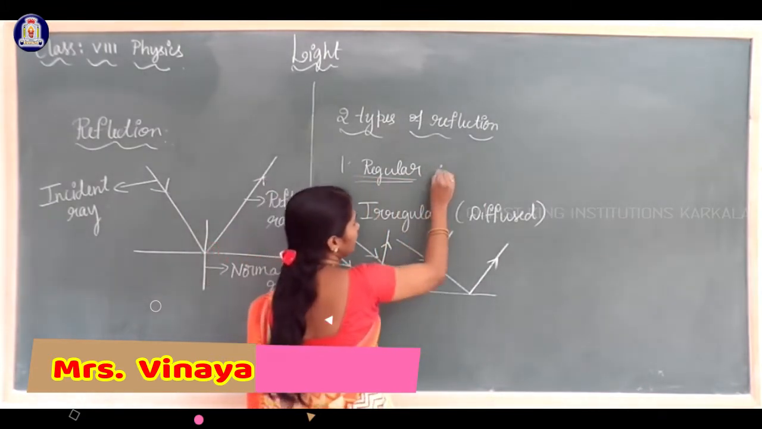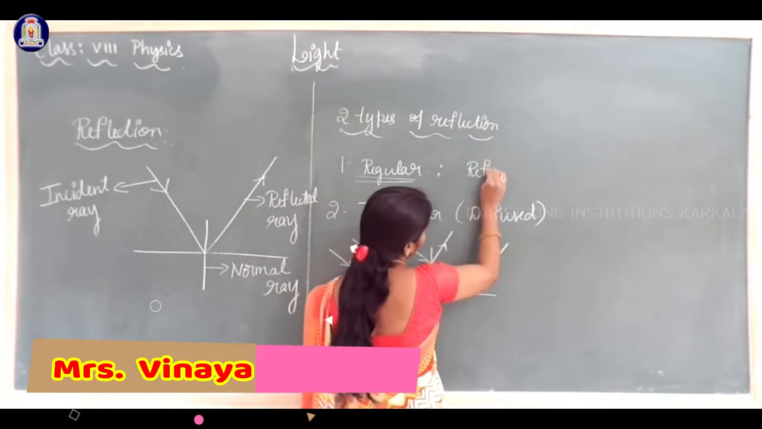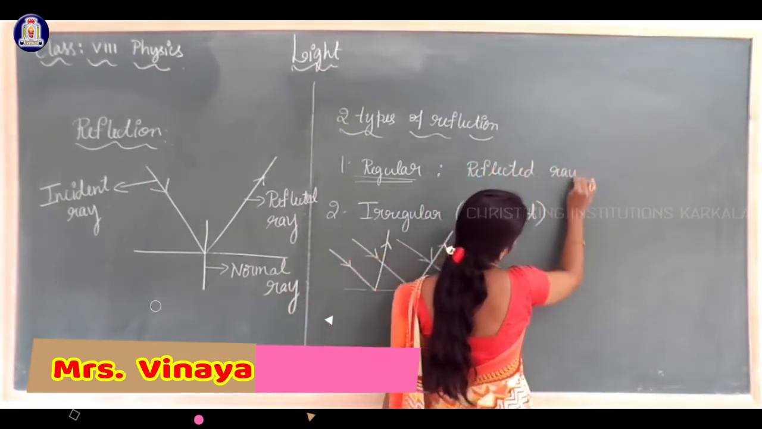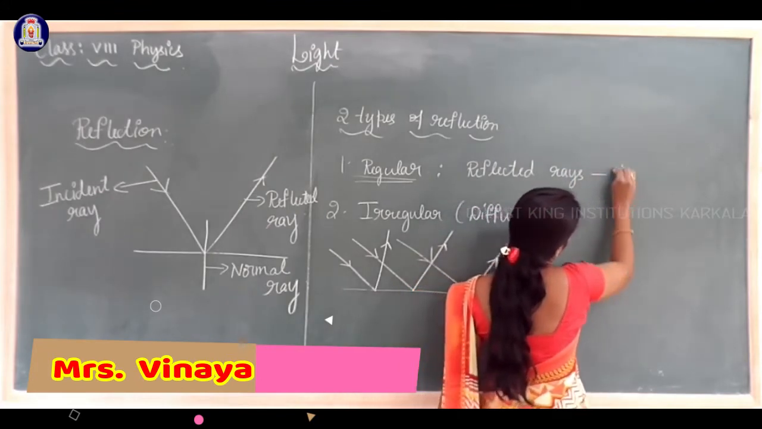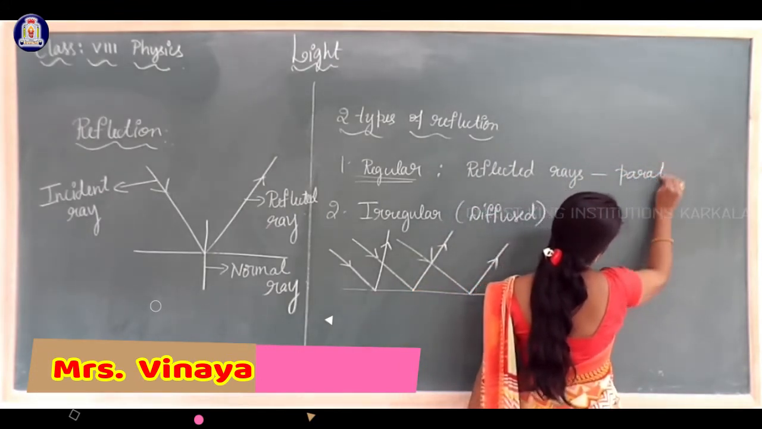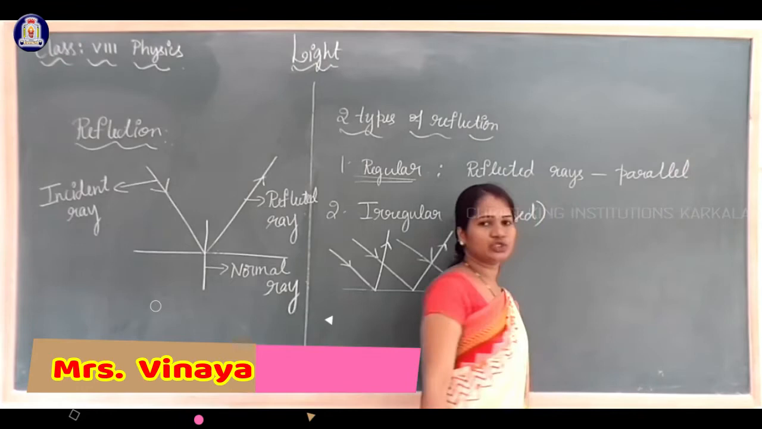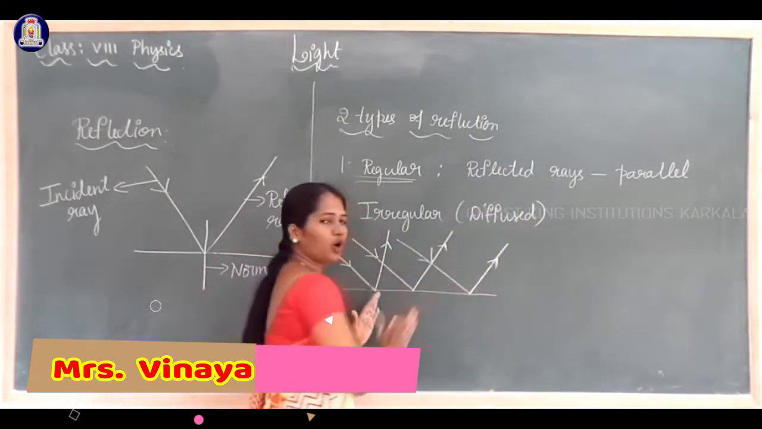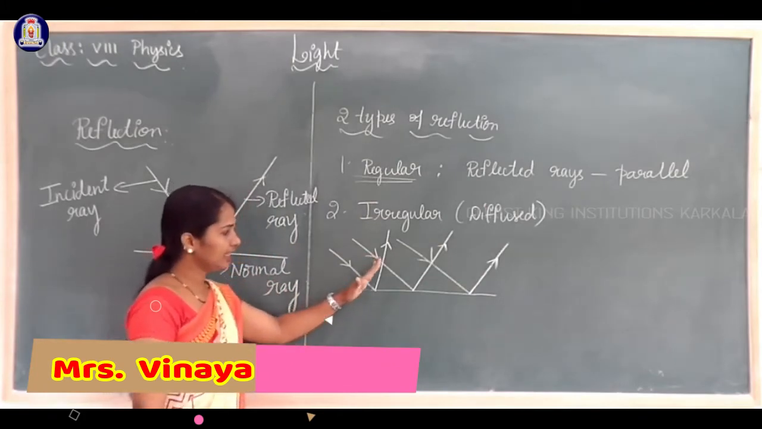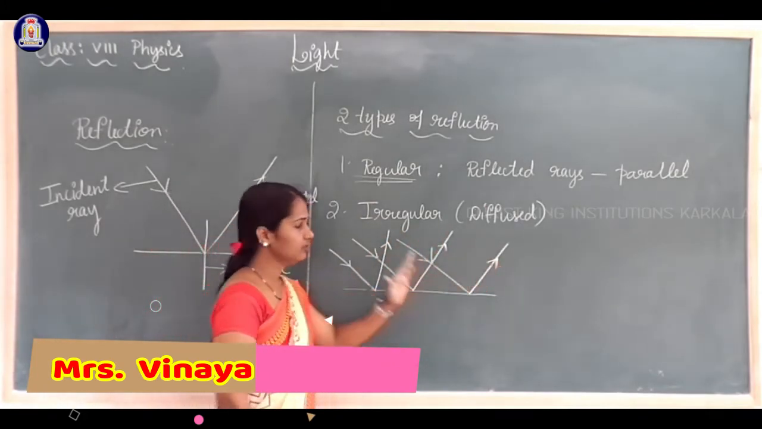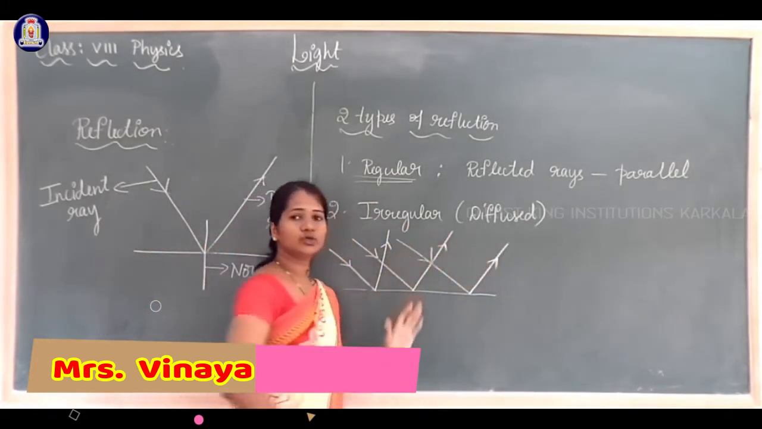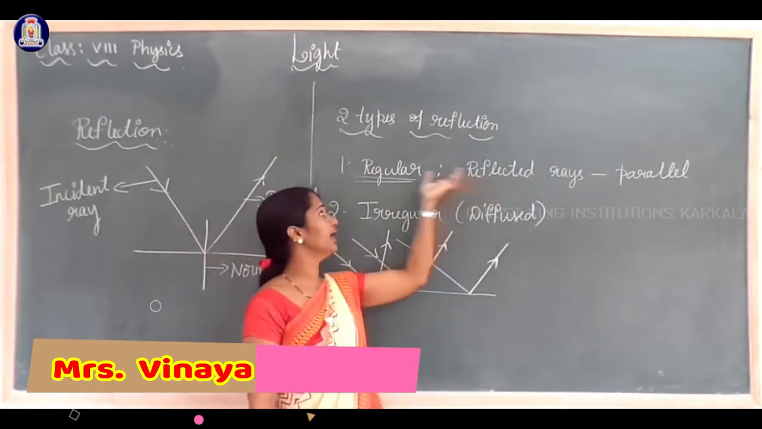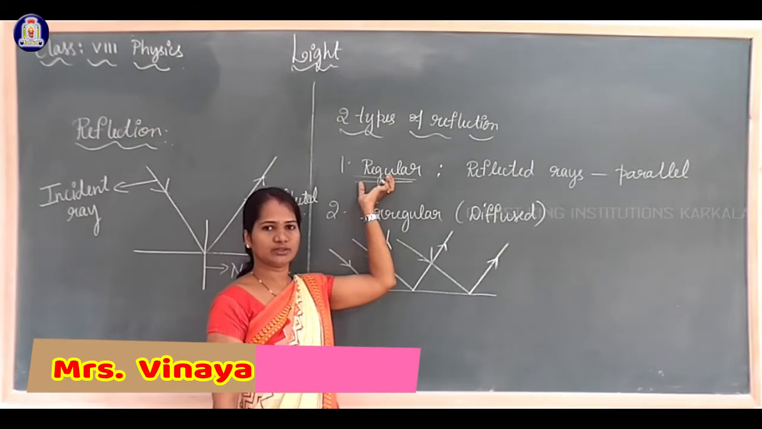In regular reflection, the reflected rays are parallel to each other. When the light falls on a smooth polished surface, the rays which get reflected are parallel to each other. Such a type of reflection is called regular reflection.